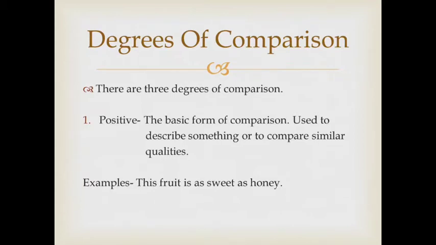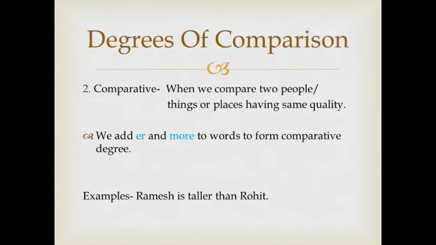The next one is comparative, that is when we compare two people, things or places having the same quality. When we are comparing them, that is known as the comparative degree. Ramesh is taller than Rohit. The word used for comparison is taller.